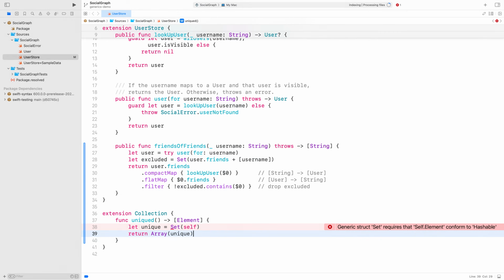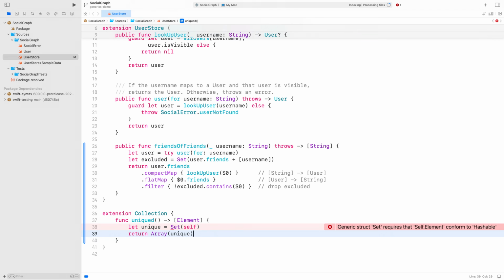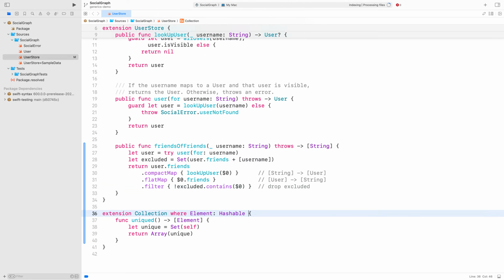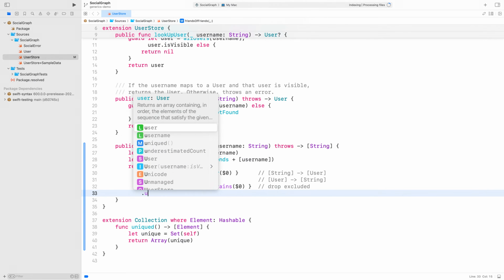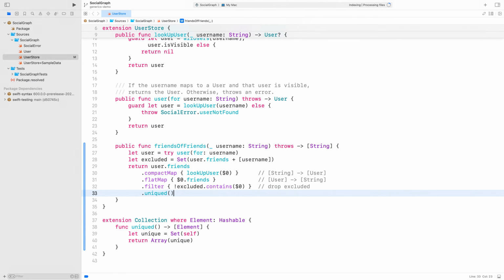This doesn't quite work because the Set type requires that the elements stored in it conform to the Hashable protocol. That makes sense, since Set relies on hashing to efficiently store values. To meet this requirement, we can constrain our extension on Collection to just collections that contain elements conforming to Hashable. Now we can call uniqued, and we're done.